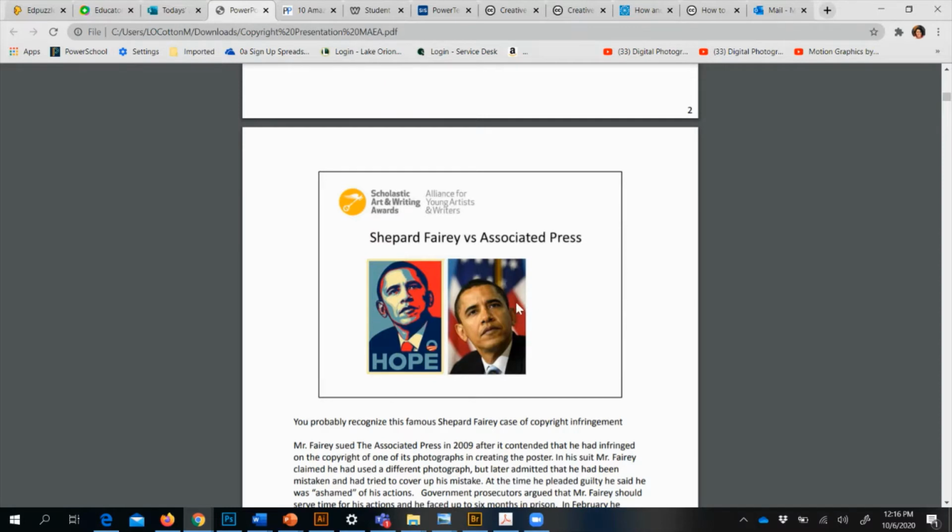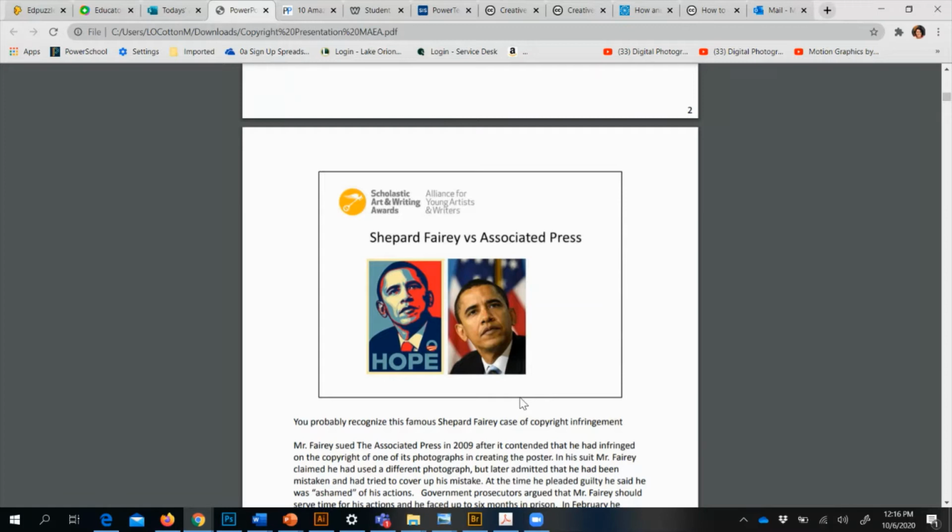But the photographer that took this picture claimed that this poster was way too close and that it was a copy of his original photograph, which Shepard Fairey claimed was not, but later admitted that he lied and actually it was. So he actually traced over this photograph, and these pictures are just not different enough from each other. It's very obvious that it stems from the original photograph. So in turn, he was sued for plagiarism and copyright infringement.